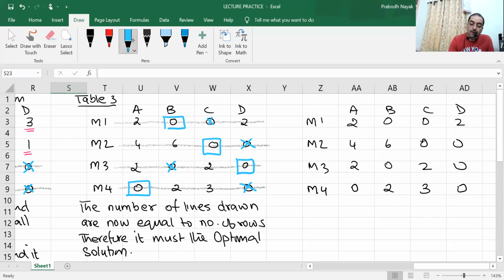Row wise, every row has got 2 zeros. So we can't do anything. I want 1 zero in the row. So there is no single row with 1 zero. So I go column wise. Column wise, first column has got 1 zero. Corresponding zero gets cancelled. Second column has got 2 zeros. Last time I took M1B. Now I will take this one. I will assign here. So what will happen? This will get cancelled.